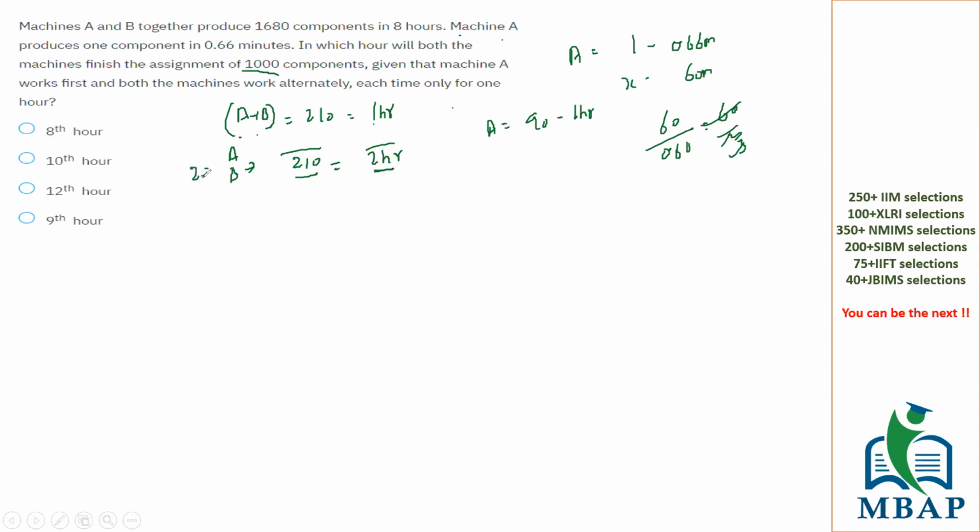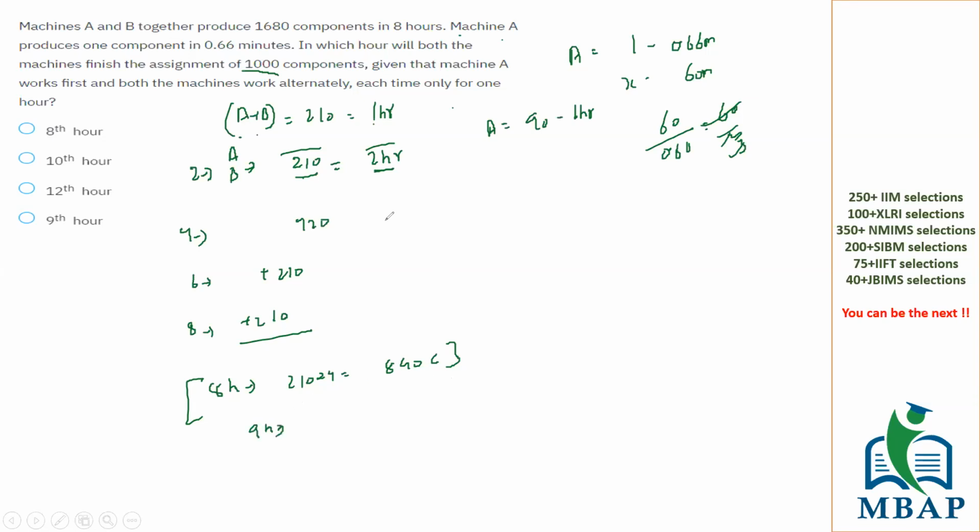Now in the first 2 hours, 210 components will be produced. In the first 4 hours, 420 components are produced. In 6 hours, 210 more components. In 8 hours, 210 more components will be produced, right? If this is known to us, can we say in 8 hours, roughly 210 into 4, 840 components are produced? I hope you understood this part, right? In 8 hours, 840 components are produced.